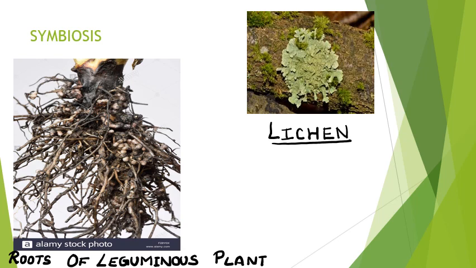Other example for symbiosis is Rhizobium bacterium. Rhizobium bacterium is found in the root nodules of leguminous plants. Leguminous plants are those plants whose seeds are having two cotyledons, like all the pulses, peas, beans, etc. Root nodules are small compartments or small nodes on the roots of these plants.